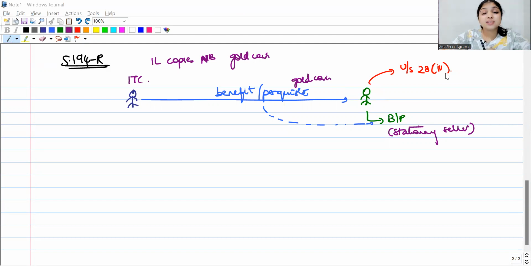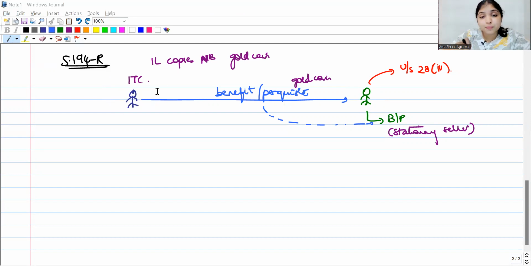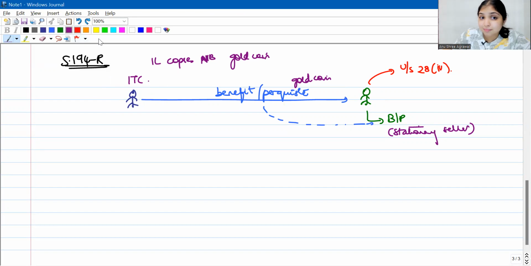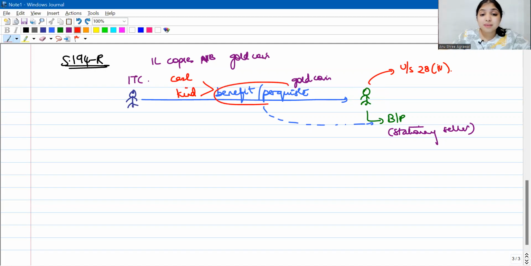Now, what is the amendment? What is the new section? What does 194R say? 194R says if any person, Mr. Blue, ITC, is giving any benefit or perquisite, and this benefit or perquisite may be in cash, may be in kind, doesn't matter, to another person, and this benefit or perquisite relates to the business or profession of that person, then the person giving the benefit or perquisite will become the deductor and will have to deduct tax at the rate of 10%.